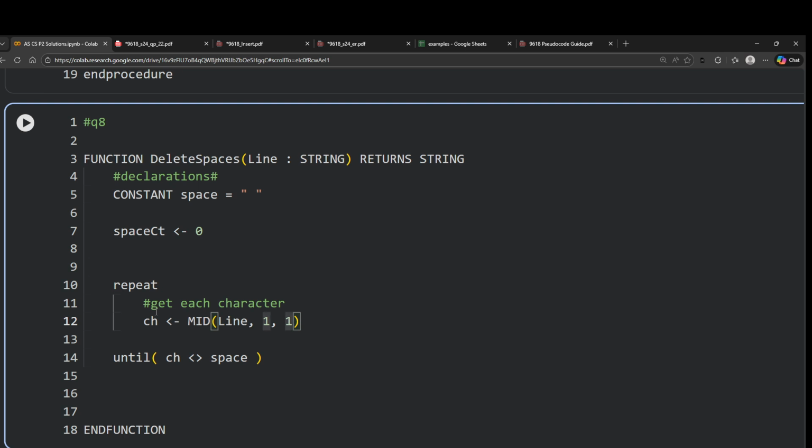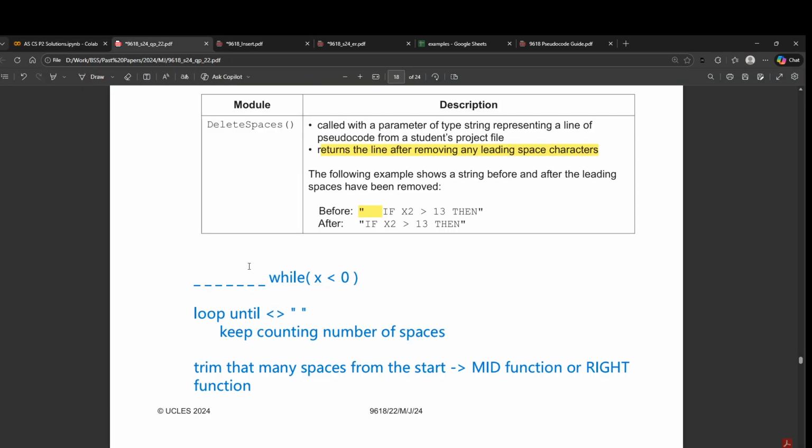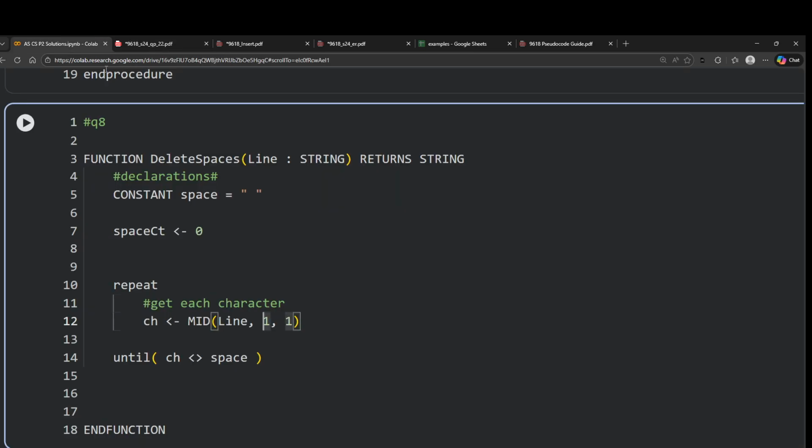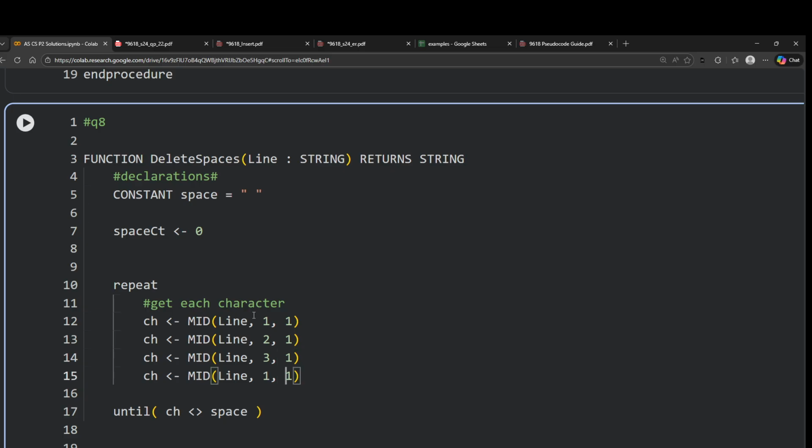If I write 1, 1, that simply means that I'll be extracting the first space all the time, okay? But I need to go to the second space, then third, then fourth, then fifth, and so on up to 10. So we just have to change this. If I copy paste this code and make it 1, 2, then 3, then 4, I need to change these every time.